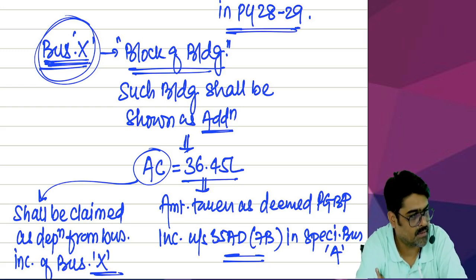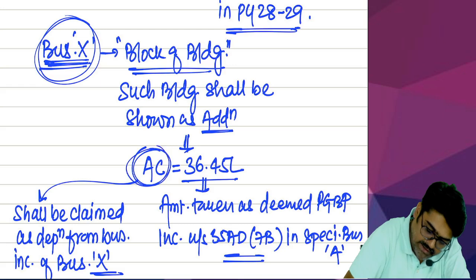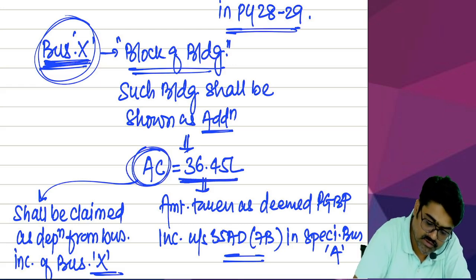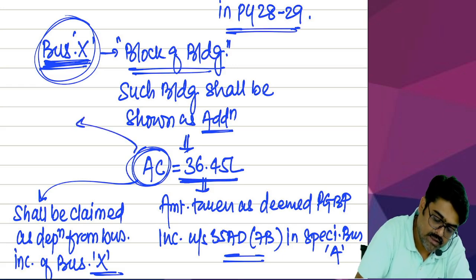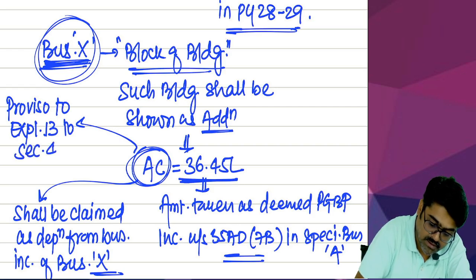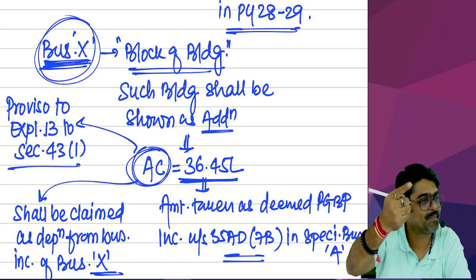Easy, difficult? Tell me. Now this will be taken as actual cost. This much amount will be taken as actual cost for business X. Where is it written? It is written in the proviso to explanation 13 to section 43(1), which I left at that time.